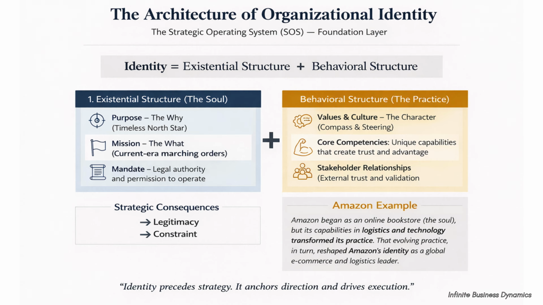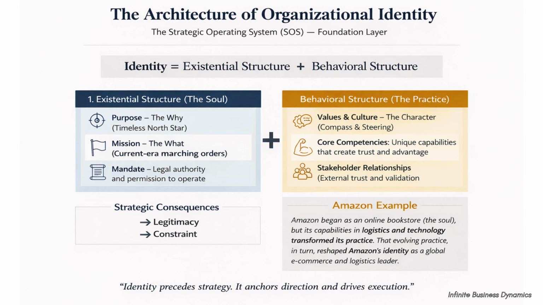Identity. Organizational identity is the core character of an organization: what it fundamentally is, why it exists, and how it behaves consistently over time. It integrates the existential foundation, purpose, mission, mandate, and the behavioral expression, values, competencies, relationships. Example, Amazon. Amazon's identity centers on customer obsession and operational excellence, combining its existential goal of customer-centric commerce with behavioral strengths in technology and logistics.